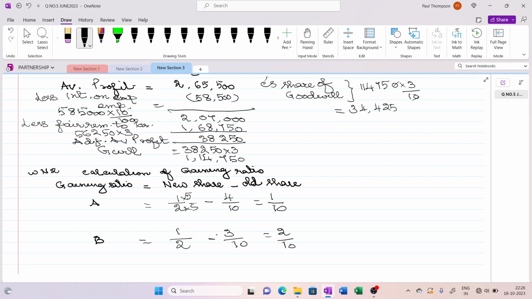Hope you all know the calculations to take the LCM and all. I need not go into the detail of that. So now the gaining ratio is 1 is to 2.